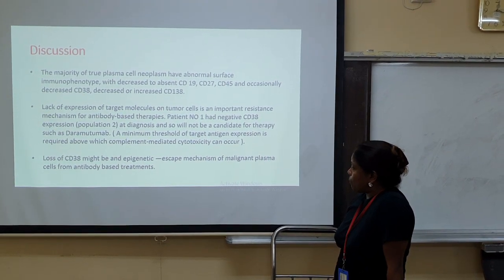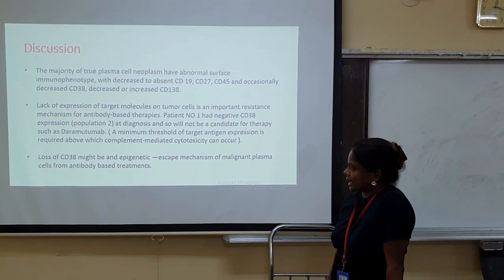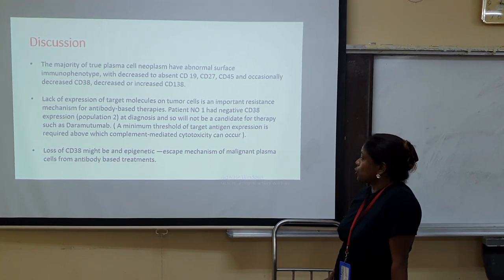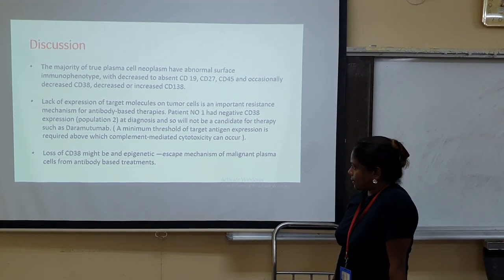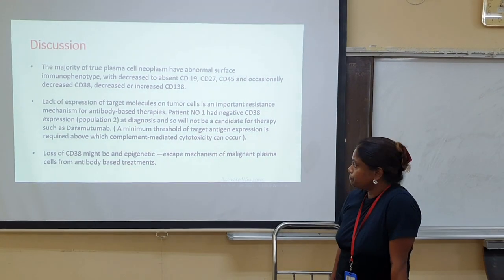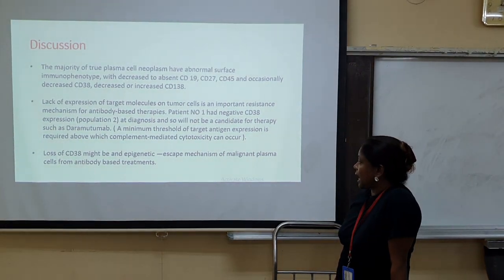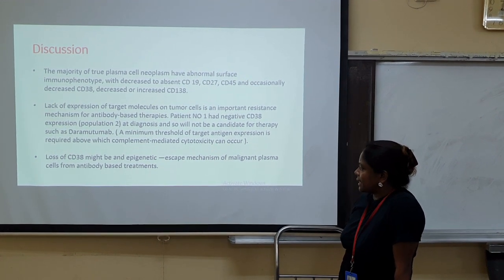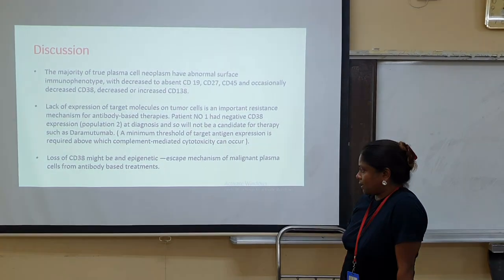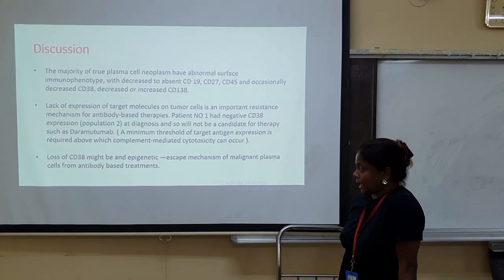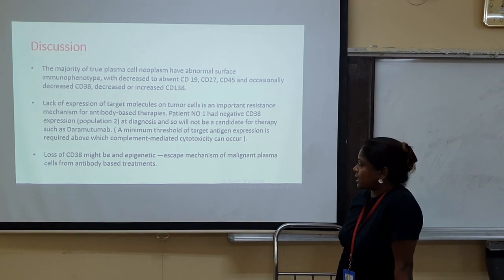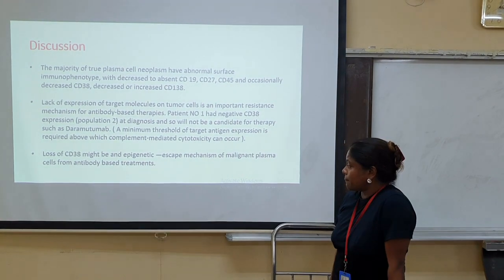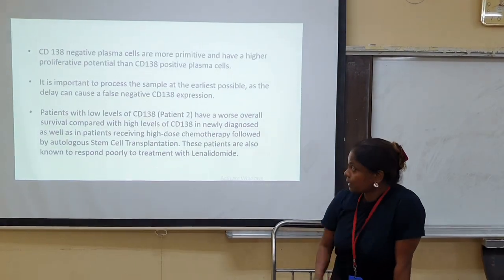Patient number one had negative CD38 expression in population 2 at diagnosis and so will not be a candidate for therapy such as daratumumab. A minimum threshold of target antigen expression is required above which complement-mediated cytotoxicity can occur. Loss of CD38 might be an epigenetic or an escape mechanism of malignant plasma cells from antibody-based treatments.